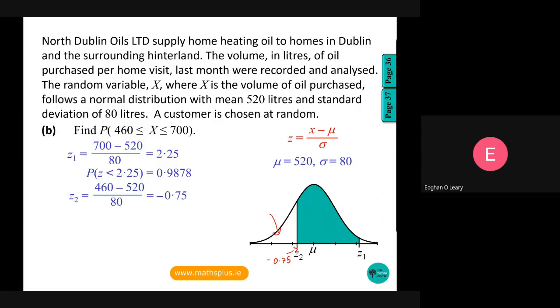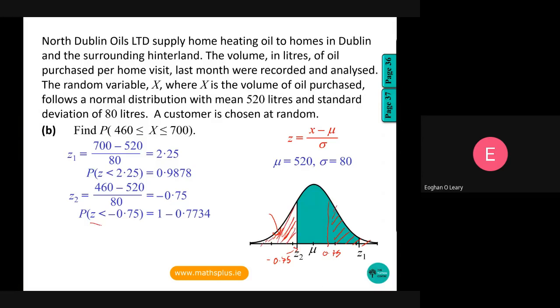Okay, we know that the probability of having a Z score less than minus 0.75 is the same as the probability of a Z score greater than plus 0.75. So somewhere around here, plus 0.75. So those two areas shaded would be the same.